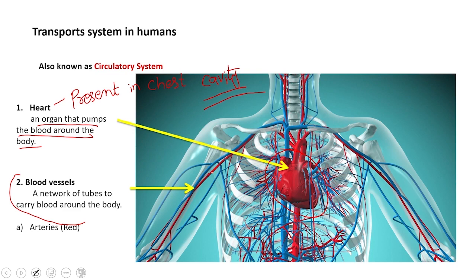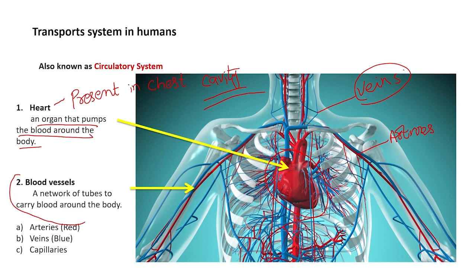The vessels that you are seeing in red color are called arteries. They carry oxygenated blood. The vessels that you are seeing in blue color are called veins. They carry deoxygenated blood throughout the body, and there are capillaries between arteries and veins. You can say these are the junction between arteries and veins that interchange the materials carried by the blood.